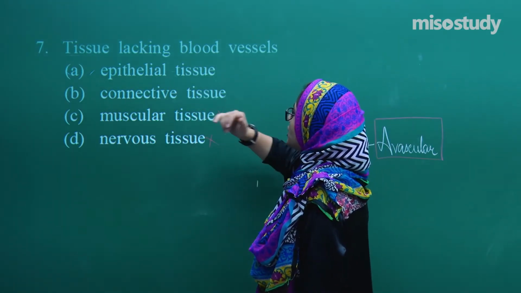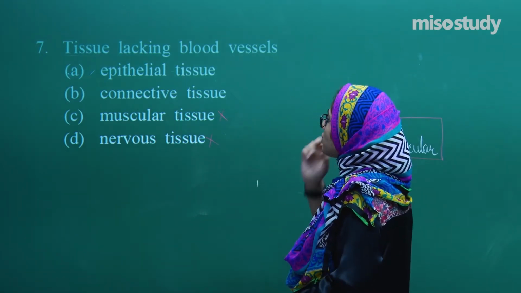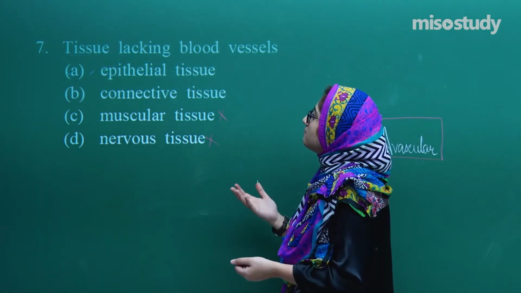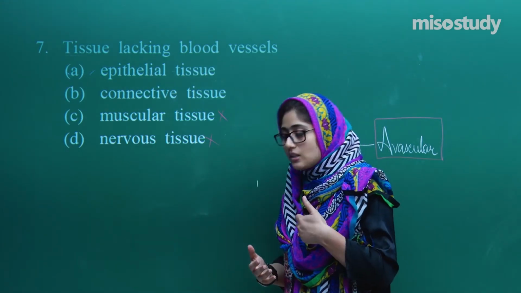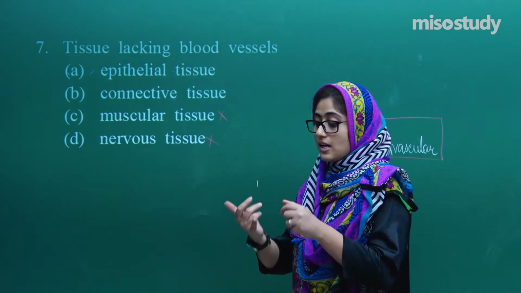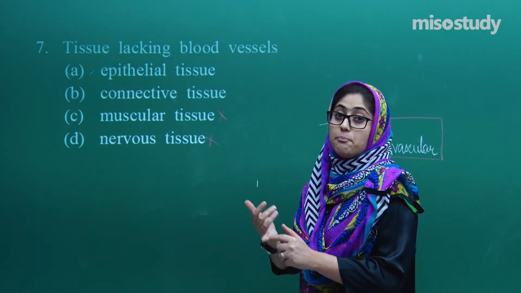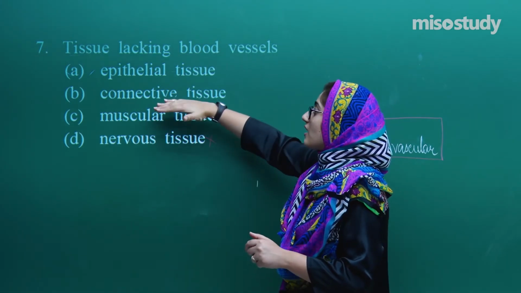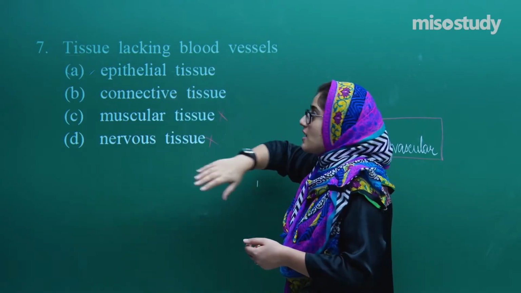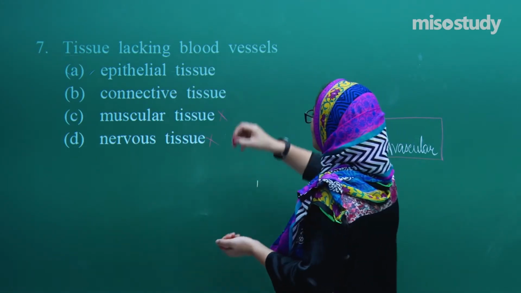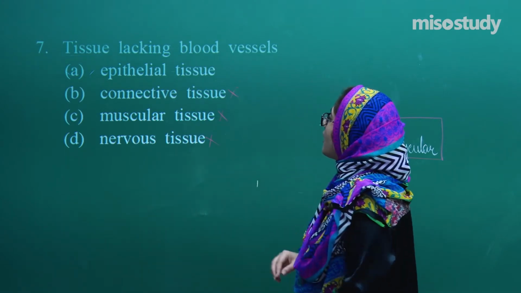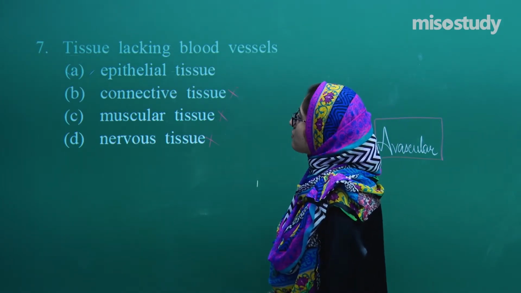Now coming to the connective tissue. Connective tissue has loose and dense connective tissue. It has vascular tissue, and vascular tissue has lymph and blood. Blood is itself a type of connective tissue, isn't it? So this cannot be the option. And now, what option is left?